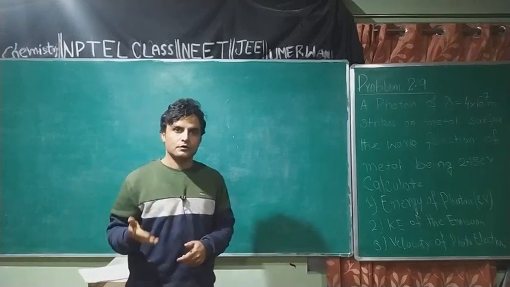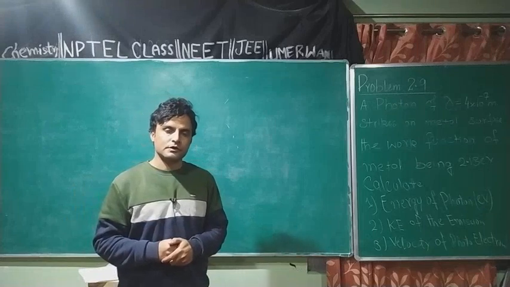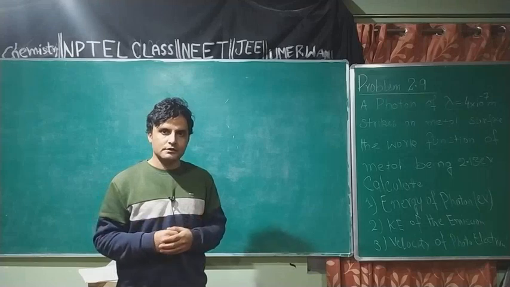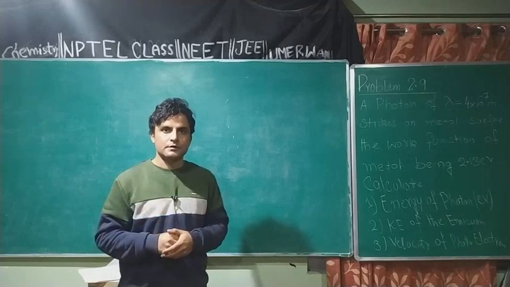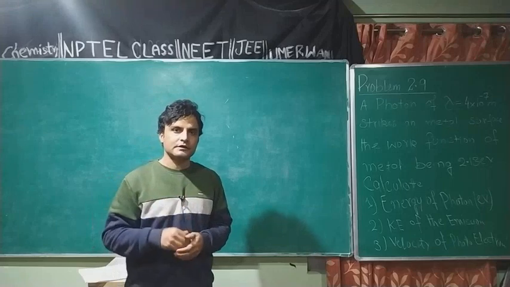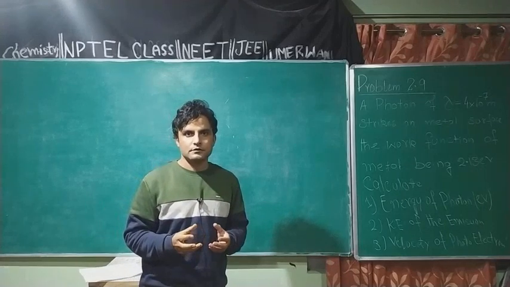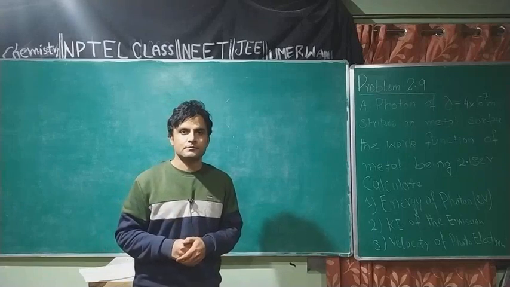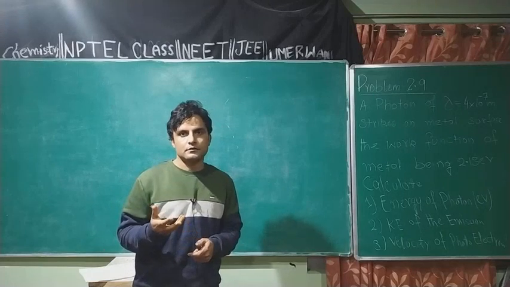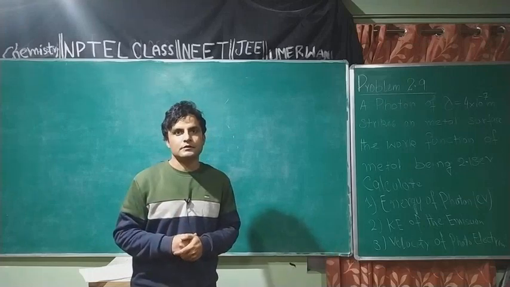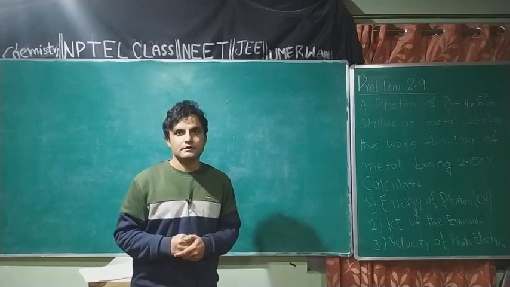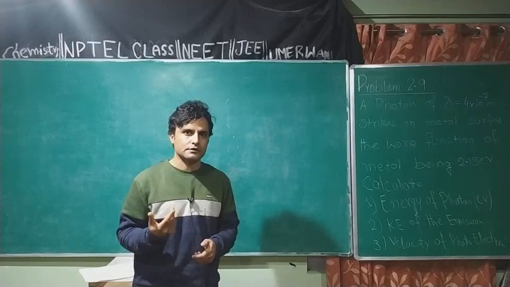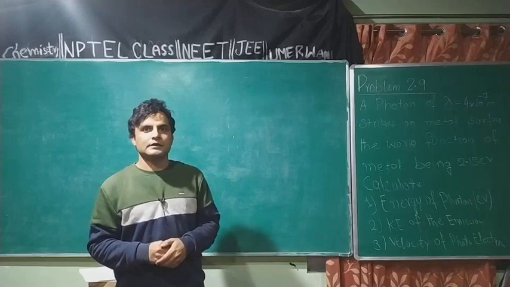Now, after the explanation of this photoelectric effect was given by Einstein, we believe that the number of photoelectrons emitted depends on the intensity of radiation. The greater the number of photons striking the surface of the metal, the greater the number of photoelectrons emitted. And second, the kinetic energy of these photoelectrons depends not on intensity but on the frequency of incident radiation. The greater the frequency, the greater the kinetic energy of photoelectrons.